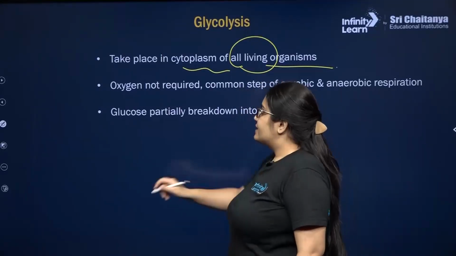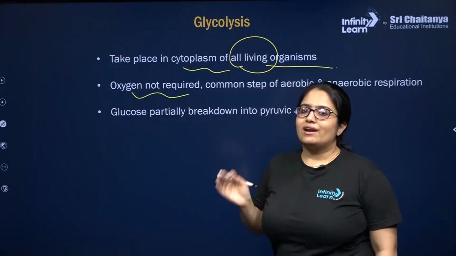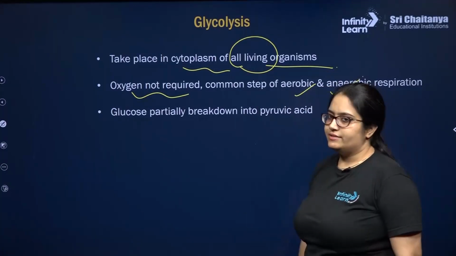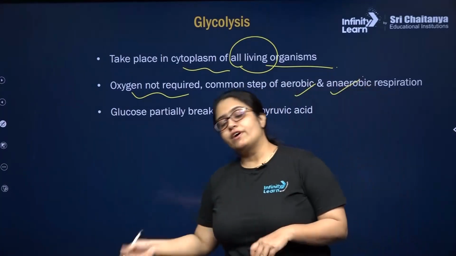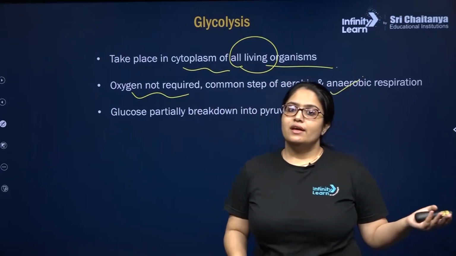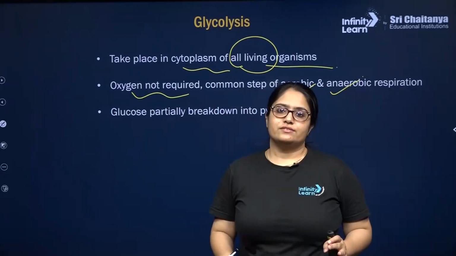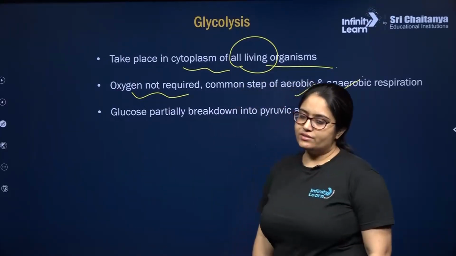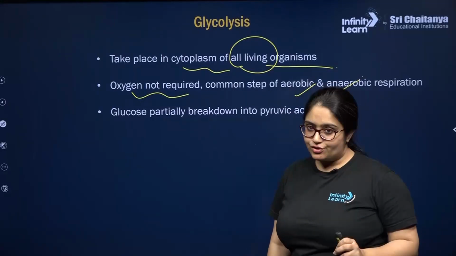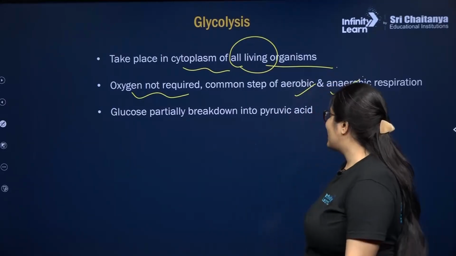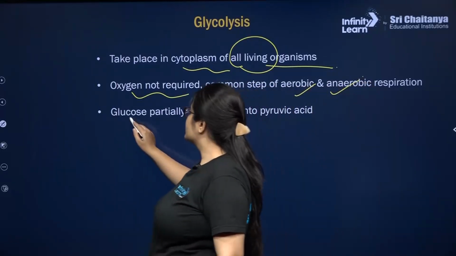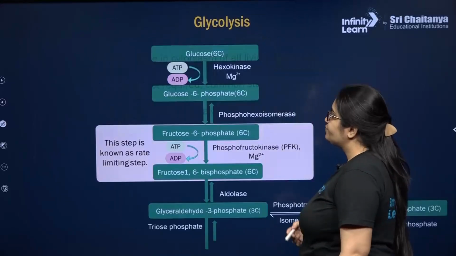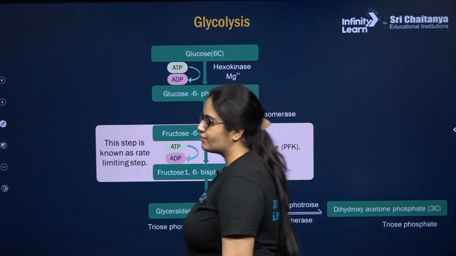eukaryotic cell. Next, oxygen is not required for glycolysis to take place, so it's a common pathway between aerobic and anaerobic organisms. So whether the organism is showing fermentation or aerobic respiration, it will definitely show glycolysis. During glycolysis, glucose will be broken down partially into 2 molecules of pyruvic acid. Glucose is a 6 carbon compound, pyruvic acid is a 3 carbon compound. So these are the 10 reactions of glycolysis.